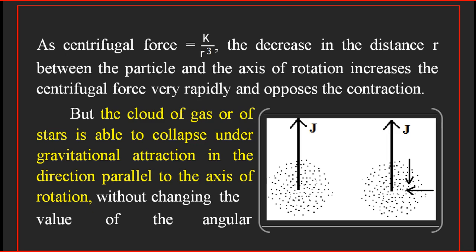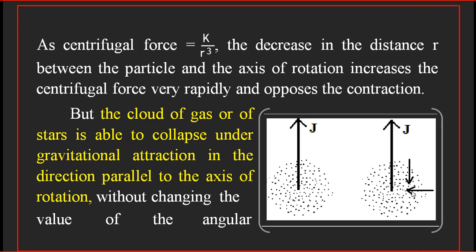Because we can see from this diagram, if the particle contracts under gravitational attraction in a direction perpendicular to the axis of rotation, then the distance of the particles from the axis of rotation decreases. So r decreases, but that decrease in r will increase the centrifugal force, and that centrifugal force opposes the contraction.